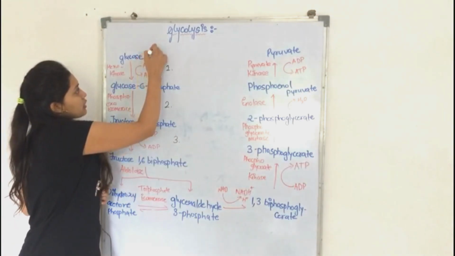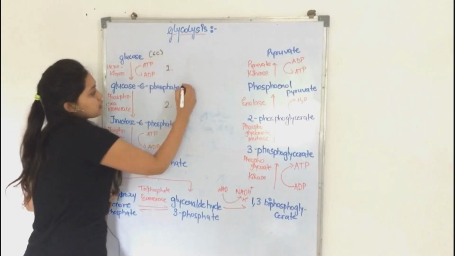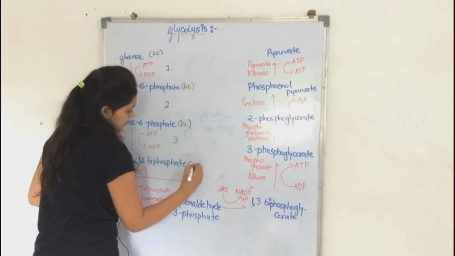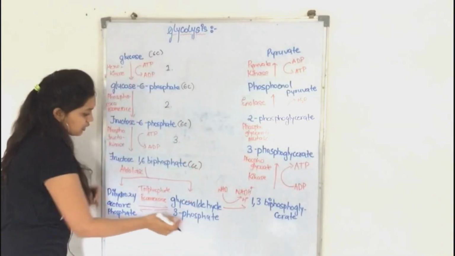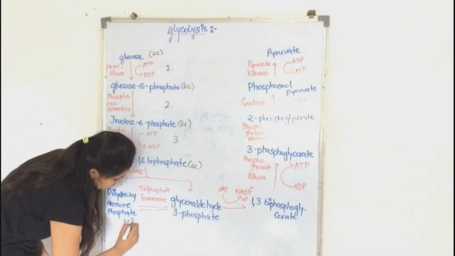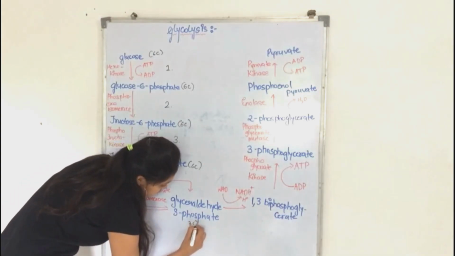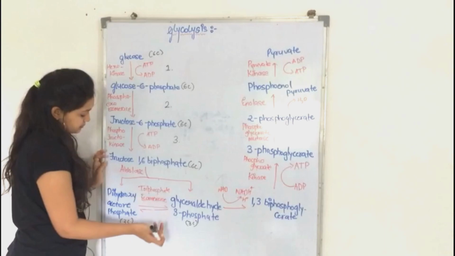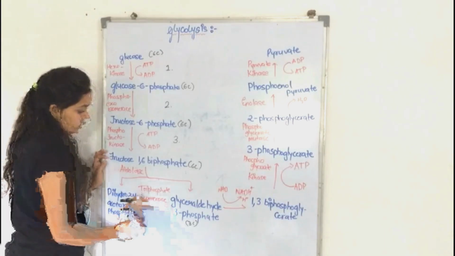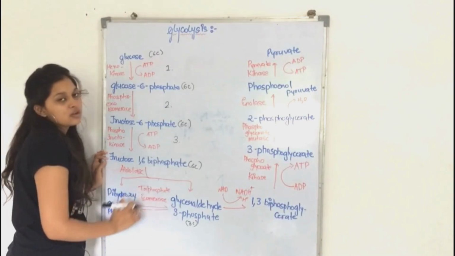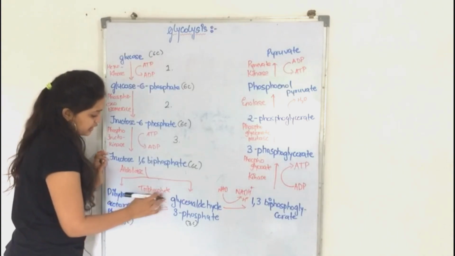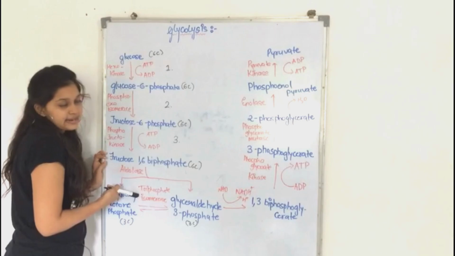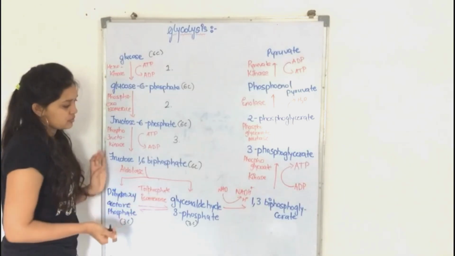Here all these are 6 carbon, but as these two are split, these will turn into 3 carbon. These two are also isomers, therefore the enzyme is known as triose phosphate isomerase. Now these are 3 carbons, so triose is added: triose phosphate isomerase.